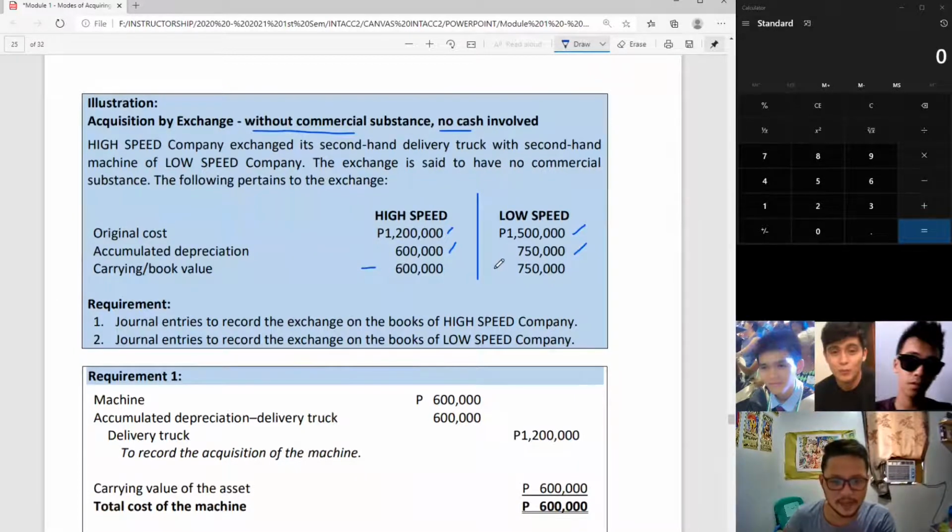So, ito po ang importante in our illustration. Una, high speed. The requirement for high speed will simply use this figure here. That is your total cost of the machine, which is only equal to the carrying amount of his old machine. Ito po. De-recognize natin ang original cost and the accumulated depreciation.